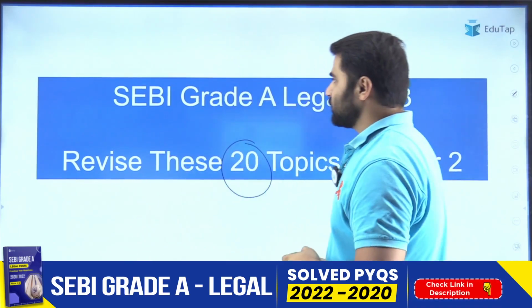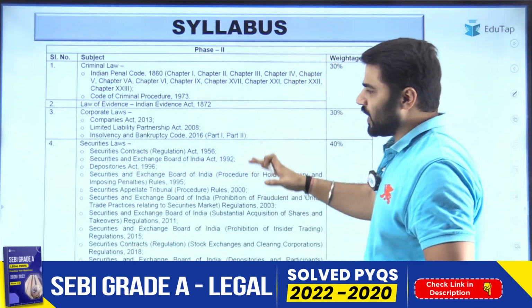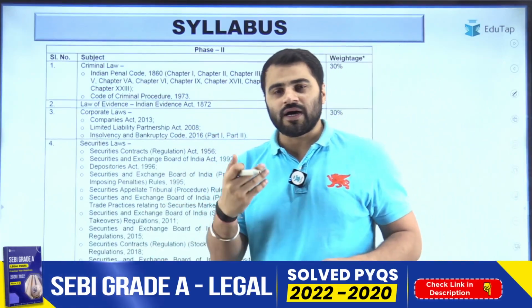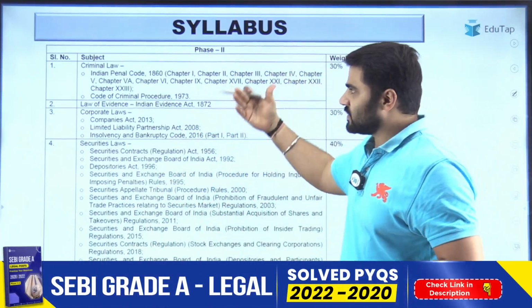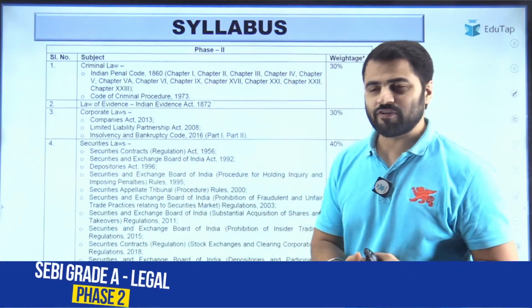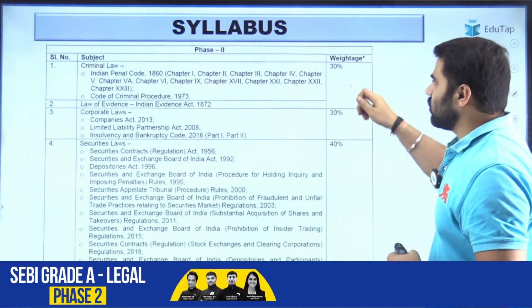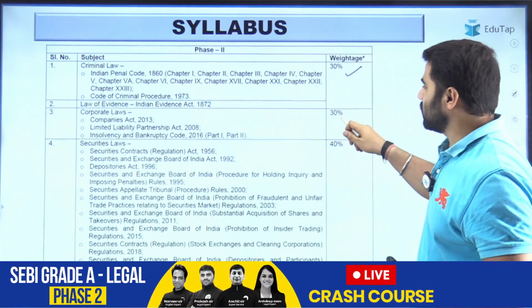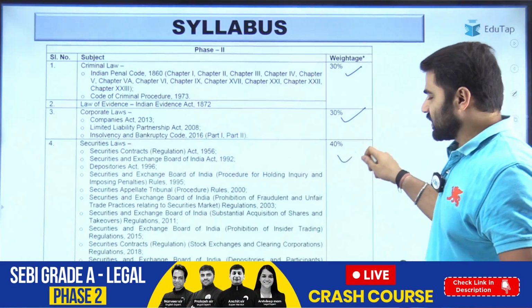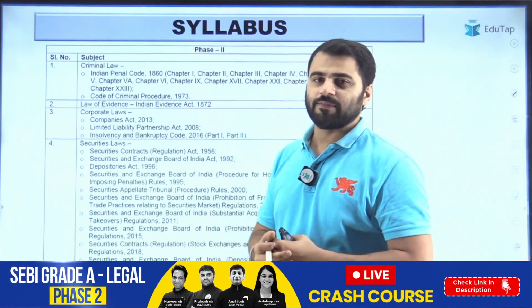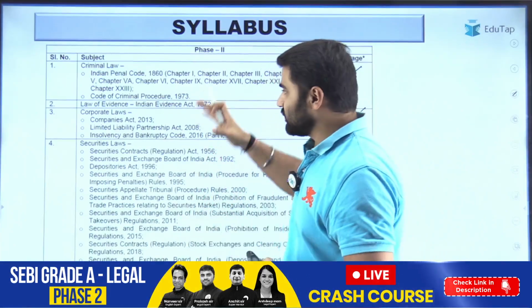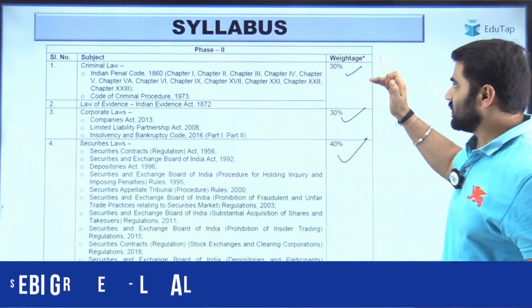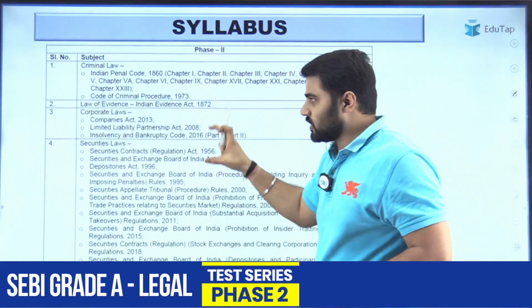So let's begin guys. First of all, if you see the syllabus, I hope you all are very well aware of the syllabus, right? This is the detailed syllabus of Phase 2 of the examination, in which criminal law has a weightage of 30%, corporate laws has a weightage of 30%, and securities laws have a weightage of 40%. Right. So it is very important that you understand the weightage, the importance of all the components mentioned in the syllabus itself.